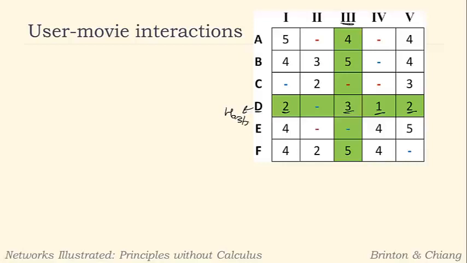And then on the other hand, you look at movie 3. Movie 3 seems to get pretty good ratings, with the exception of the harsh critic D, who gave it a 3, which is still average. It's getting all 4s and 5s, whereas other movies are a bit lower. So you could say movie 3 might be a really good movie, right?